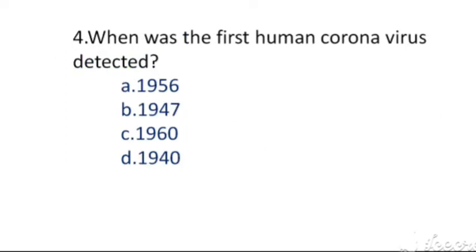When was the first human coronavirus detected? The options are A. 1956, B. 1947, C. 1960, D. 1940. The right answer, option C. 1960.